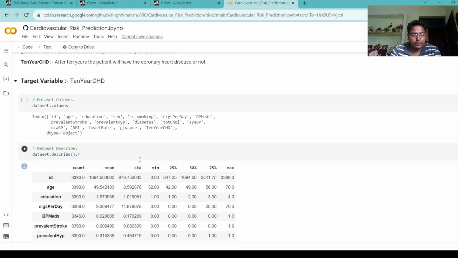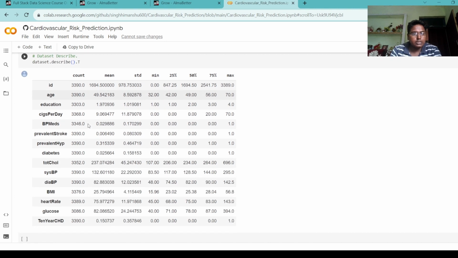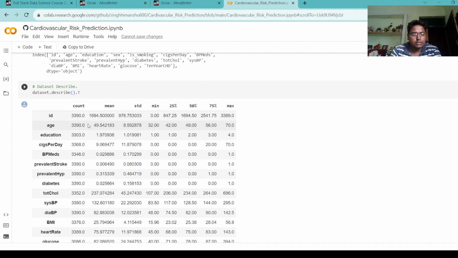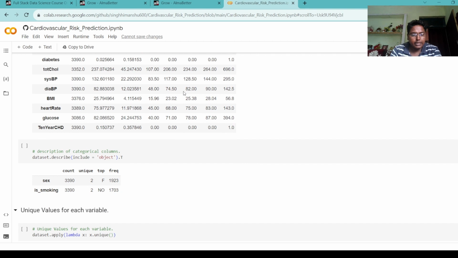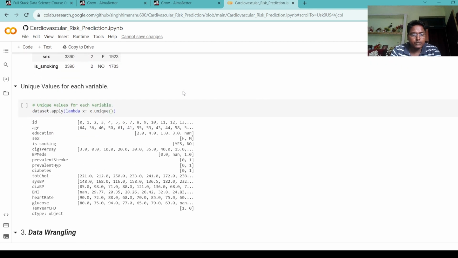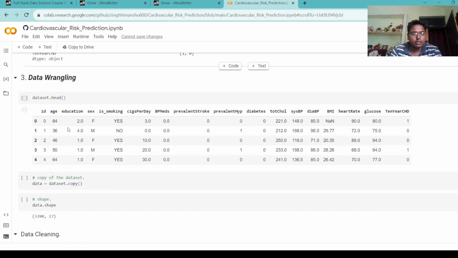Next we show the target variable: 10-year coronary heart disease. We see our dataset again. Here, through a statistical method, we see a statistical form of our data: mean, standard deviation, minimum, 25%, 50%, 75%, and max. Then we check the unique values for each variable. It shows how many unique values are in the ID column and the age column. Then we do data wrangling.